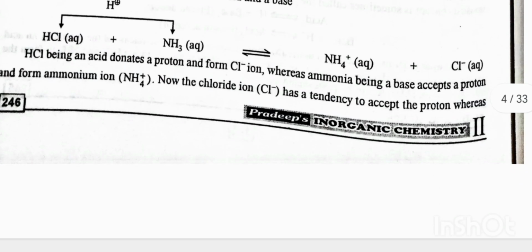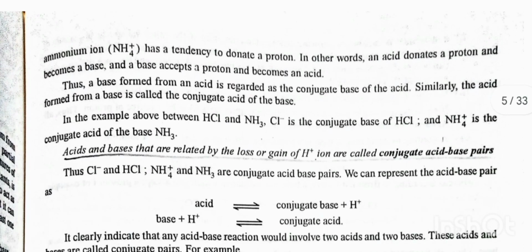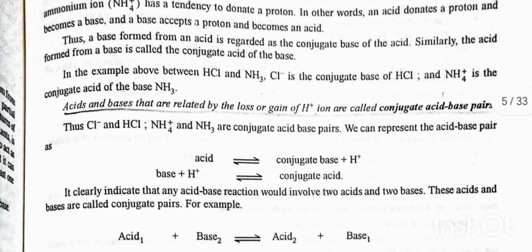Conjugate acid-base pair. HCl, being an acid, donates a proton and forms Cl⁻, whereas ammonia, being a base, accepts a proton and forms ammonium ions. Now the chloride ion has a tendency to accept the proton, whereas the ammonium ion has a tendency to donate a proton. In other words, an acid donates a proton and becomes a base, and a base accepts a proton and becomes an acid. Thus, a base formed from an acid is regarded as the conjugate base of the acid. Similarly, the acid formed from a base is called the conjugate acid of the base.